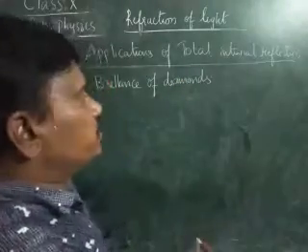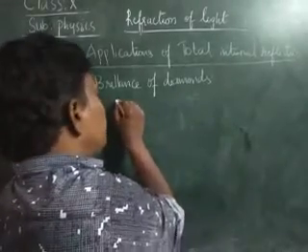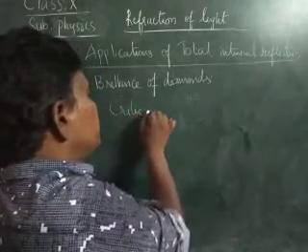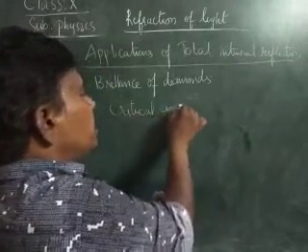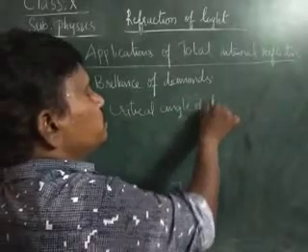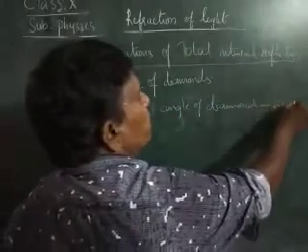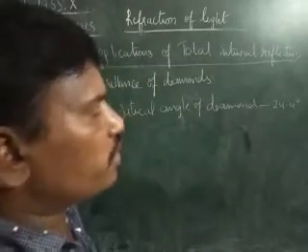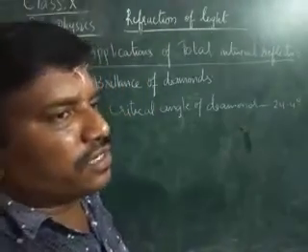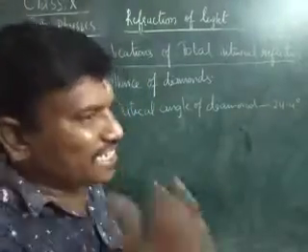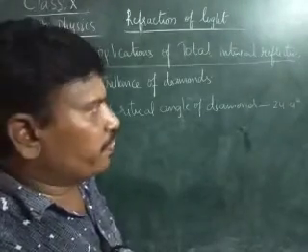What happens is, the critical angle of diamond is 24.4 degrees. 24.4 in the protractor is less than 30 degrees, a very small angle.